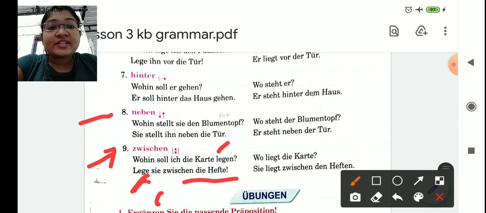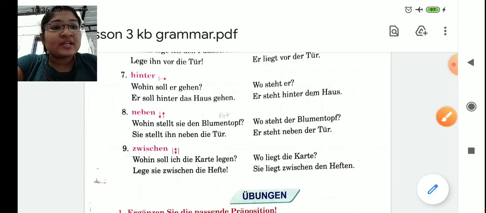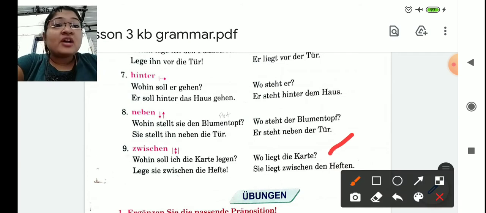It is an imperative sentence, so you can't see "do" here. We always remove the "do", but this is for "do". So that's why it is "die Hefte". Now see this example for this.